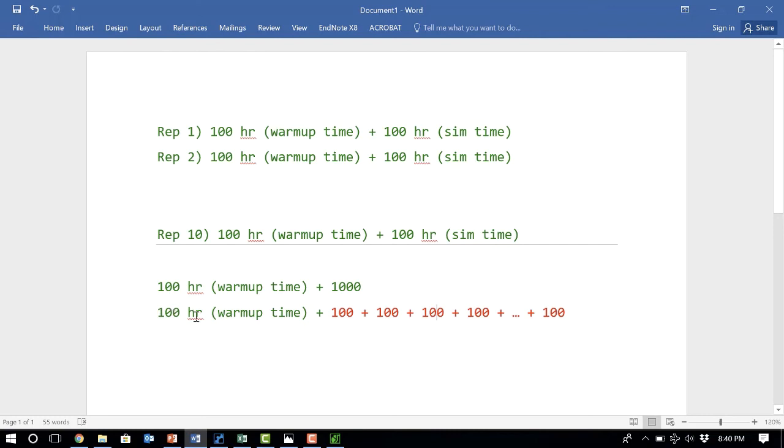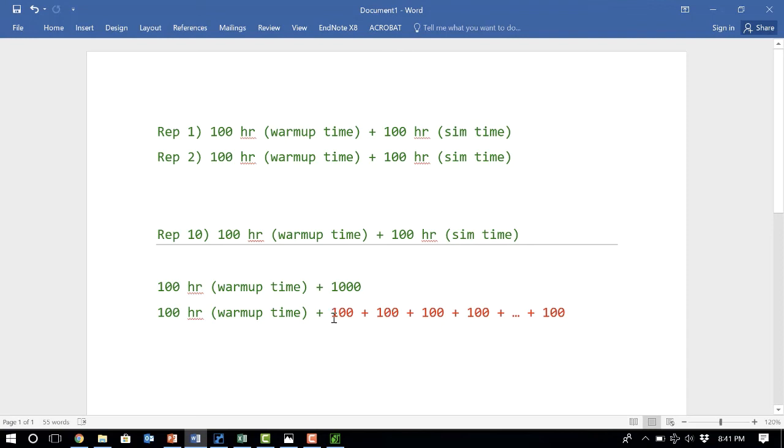The advantage of this second method is that I don't need to run the warm-up time 10 times and get rid of it 10 times. In the first method, for each replication, I run the simulation for 100 hours and get rid of the warm-up time. For 10 times, that's a lot of simulation time that we just waste, right? But in the second method, I run the 100-hour warm-up once, get rid of that, get to the equilibrium or steady state, and just continue running the simulation for 100 hours.